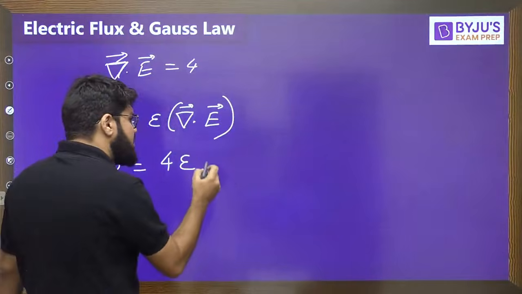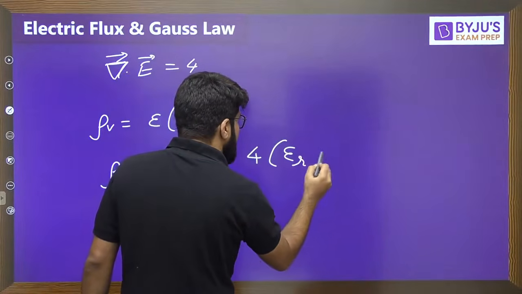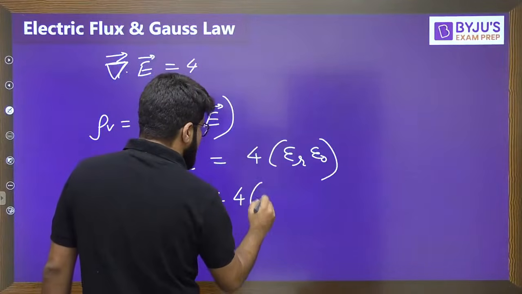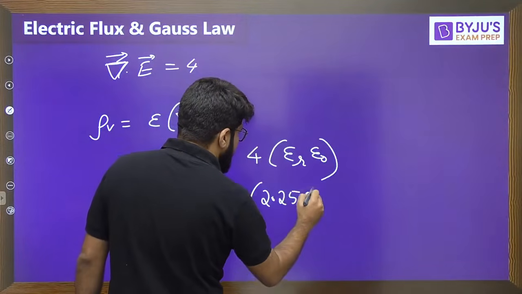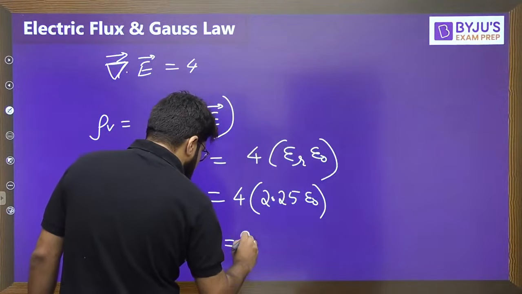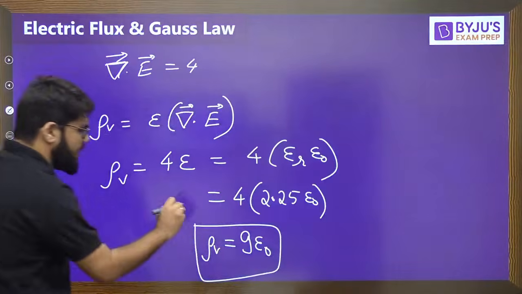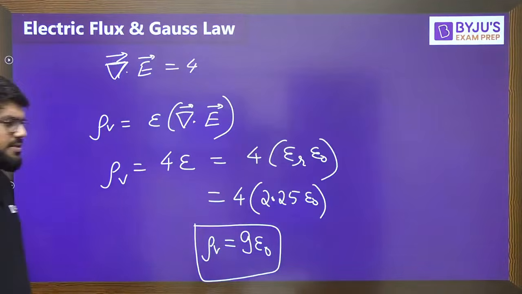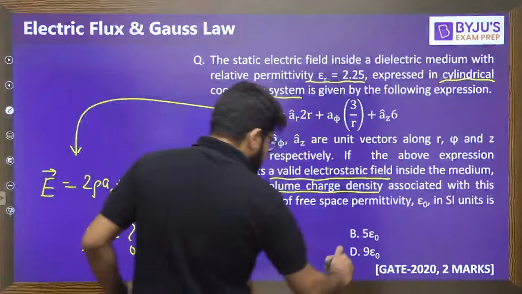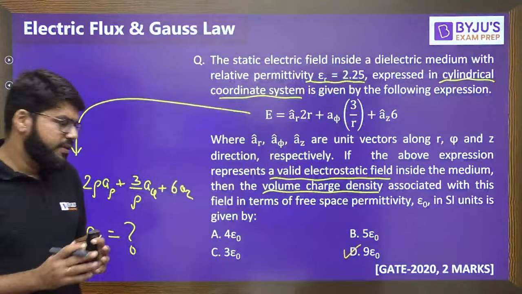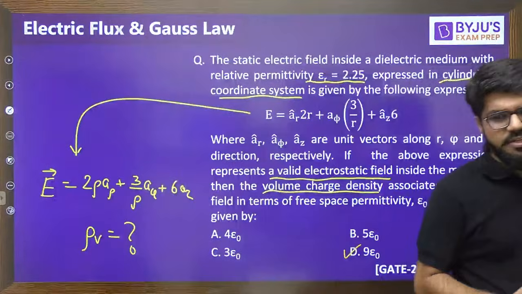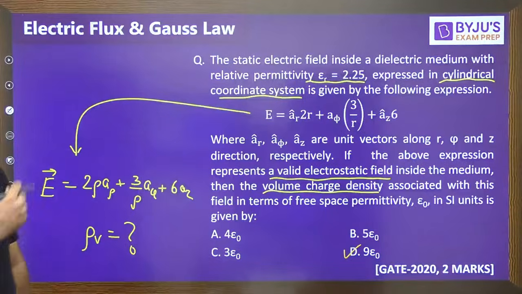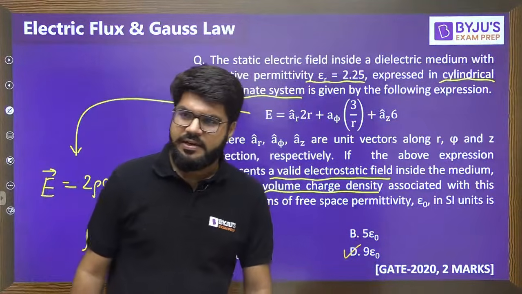It is not complete. What is the value of epsilon? Epsilon for any medium is the relative permittivity multiplied by the permittivity of free space, and relative permittivity is given to you as 2.25. Now when you multiply 4 into 2.25, that turns out to be 9, and your final answer is 9 epsilon naught. That is the answer. So your correct answer is option number D. Okay, so be very, very clear and very, very specific. The permittivity, whether it is given for free space or for any other material, if there is some relative permittivity given, and so on.